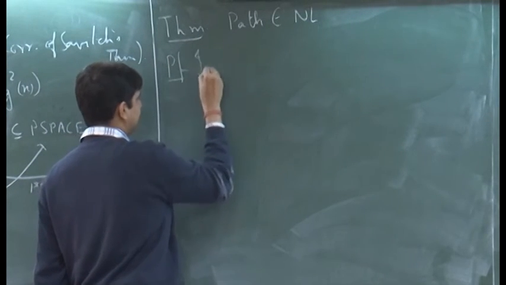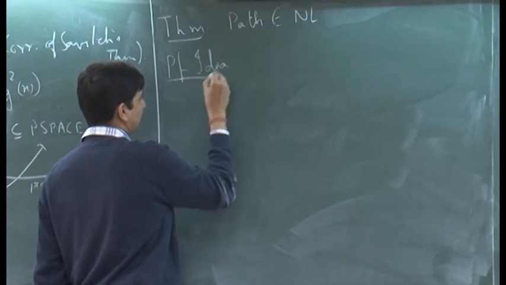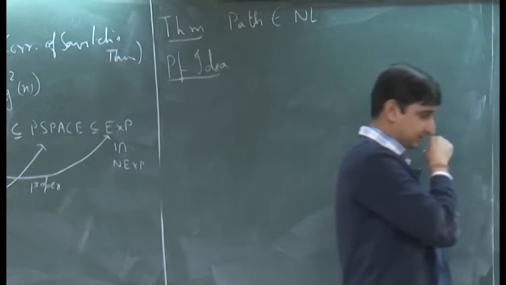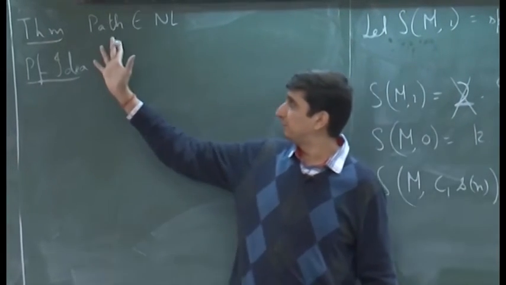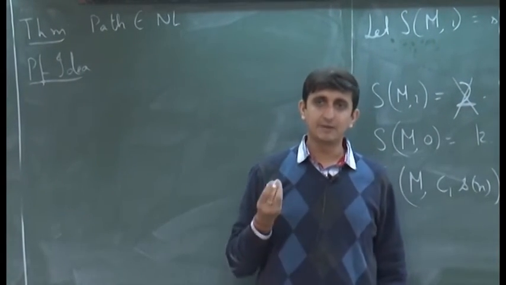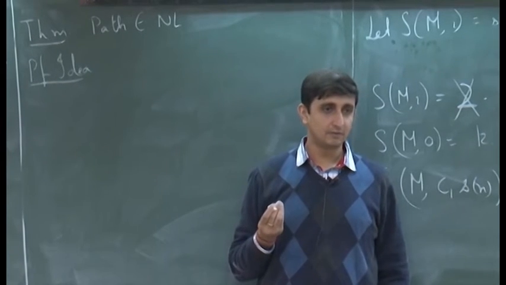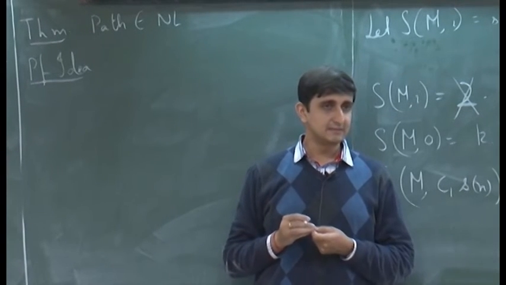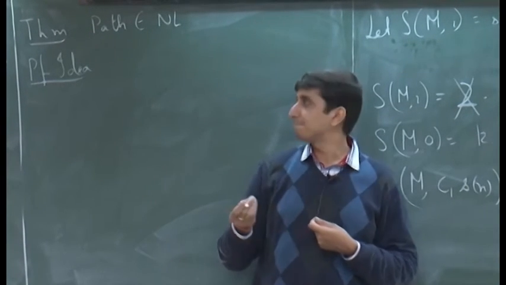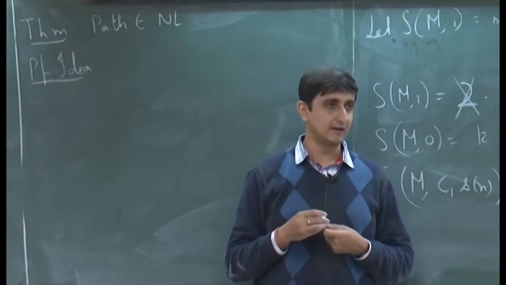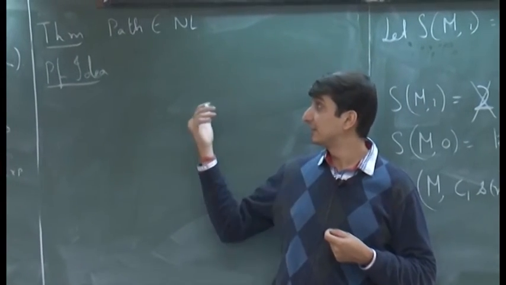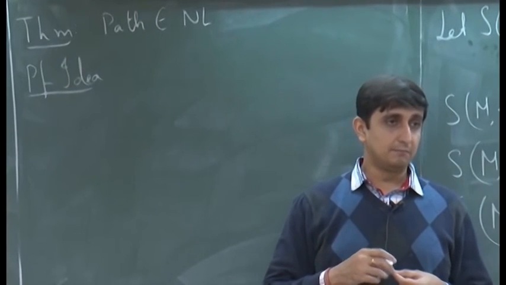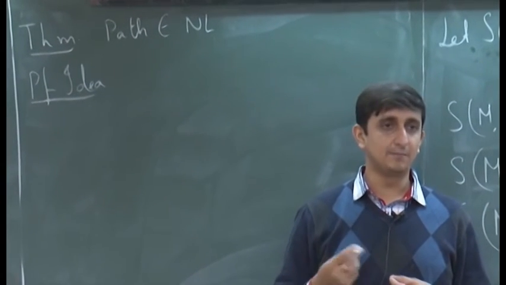In fact, I will just give an idea of the proof, because I can fill in the details later on. The idea is very simple. You are given a graph G and two vertices S and T. Starting at S, guess a vertex in this graph to which there is an edge from S.